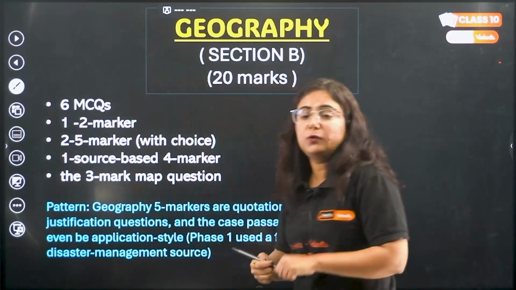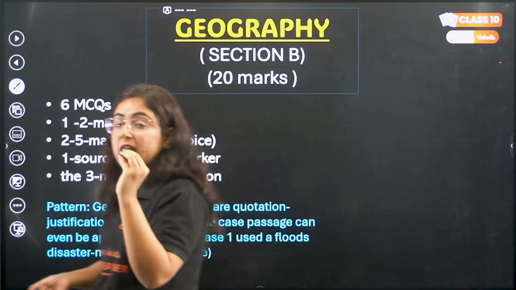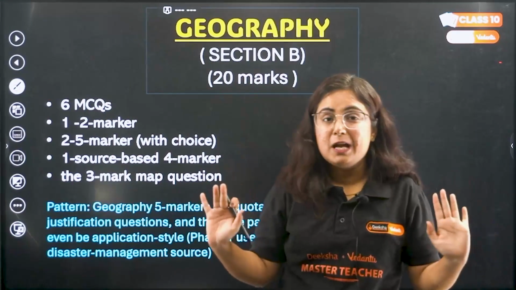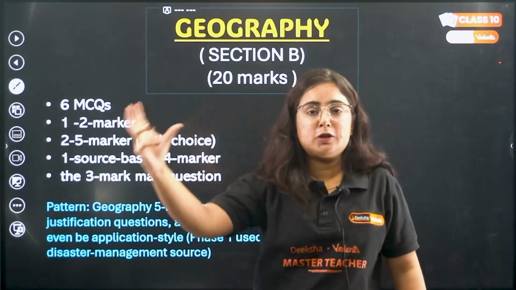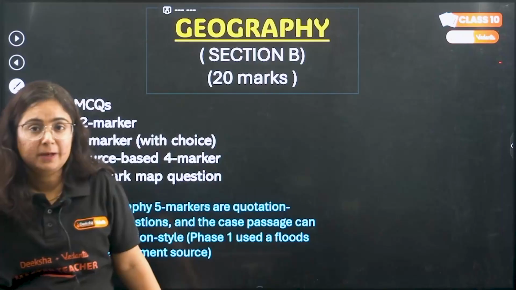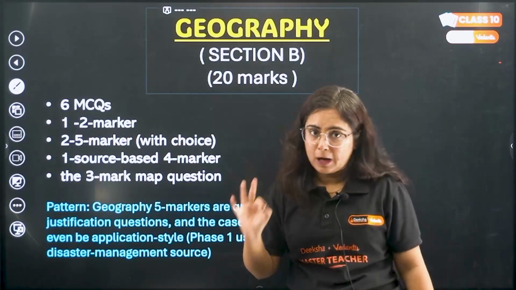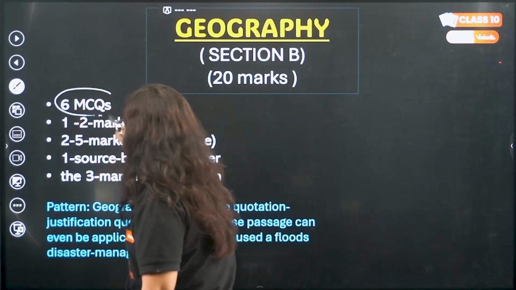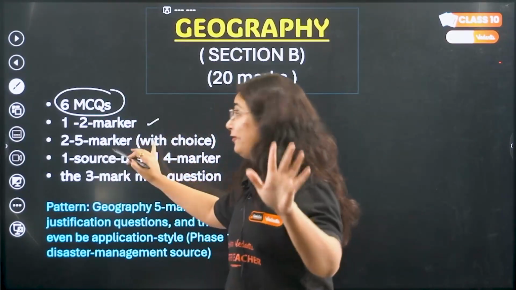Now let us move towards the section of geography, beta. The highest MCQs come from the geography section, because it has a lot of facts. Obviously, around 6 chapters are there in geography. I'm leaving Lifelines because only map work comes from there. From all the chapters, one MCQ is going to come for sure, and hence there are 6 MCQs from geography. Then we have a 1-2 marker question, 2 5 marker questions.